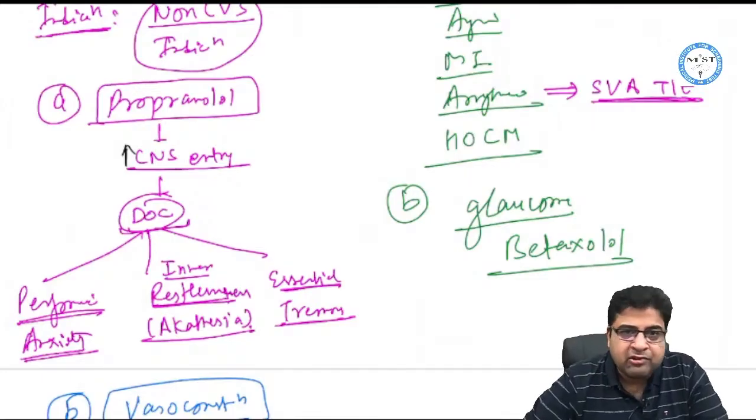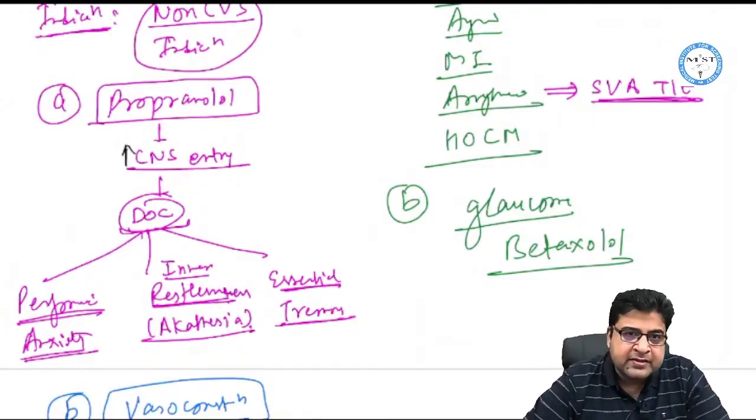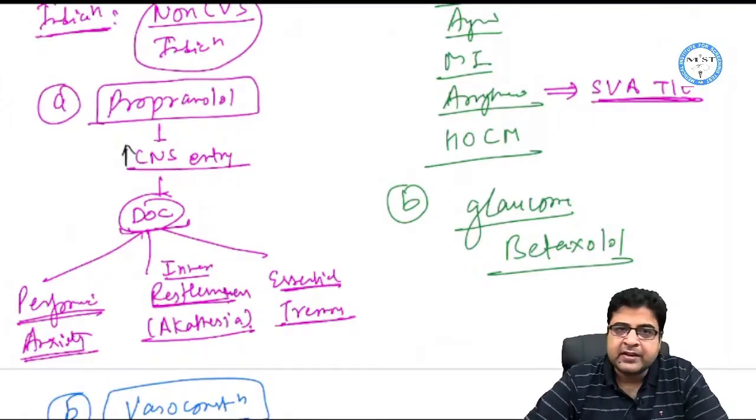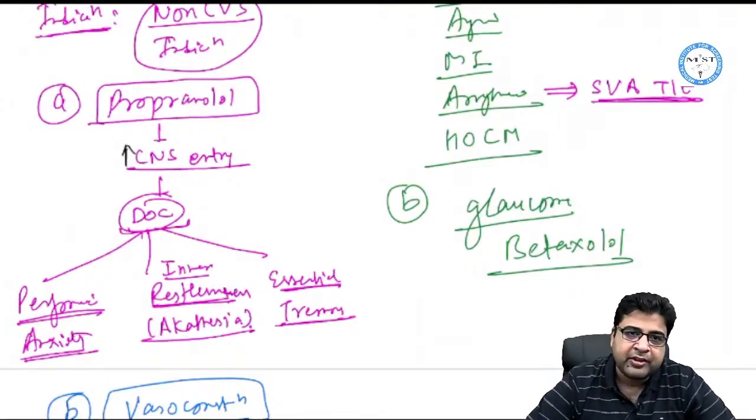All these 3 diseases are due to CNS involvement. So the CNS is overactive. We can block this CNS activity and we can treat performance anxiety, we can treat akathisia or restlessness, or we can treat essential tremors by blocking the CNS activity. So propranolol is a medicine which is the drug of choice for all these three.